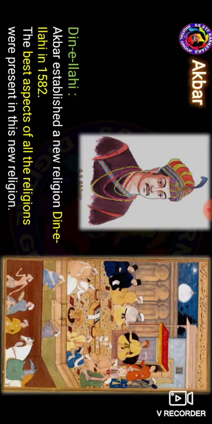It is the best aspect. All these religions were represented in the new religion. So there were Hindus, Jains, Zoroastrians, and Christians who participated. He thus integrated all the people of his kingdom through his new religion.